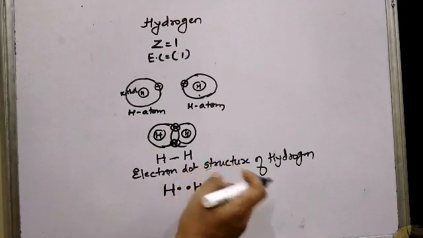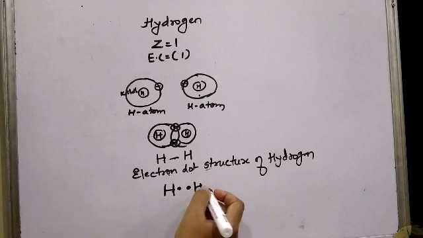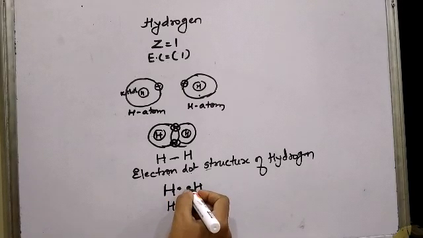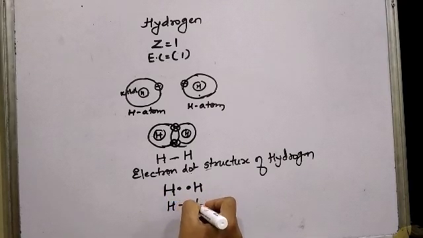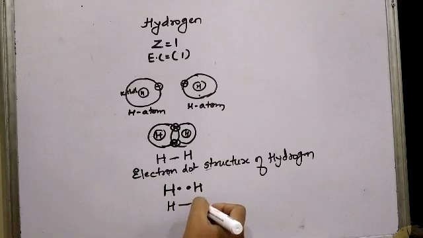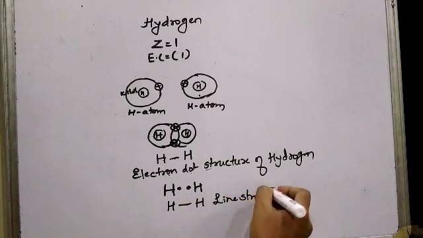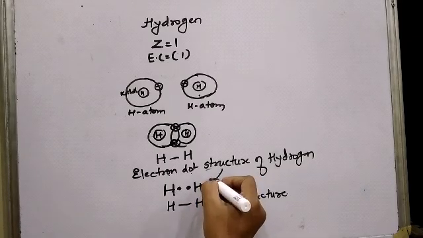So we will be studying electron dot structure for many of the molecules. Also, we can show this sharing of one pair of electrons between two combining atoms with the help of this single horizontal line which is called the bond, and this structure is called the line structure for the molecules. This is the line structure and this is the electron dot structure.